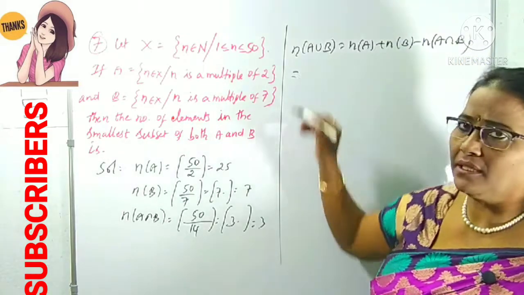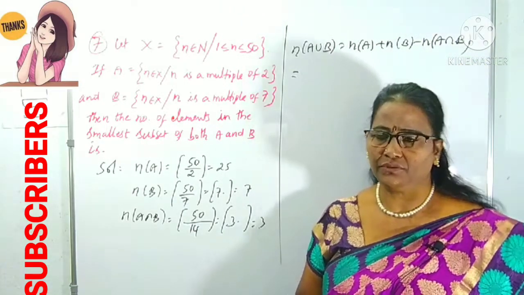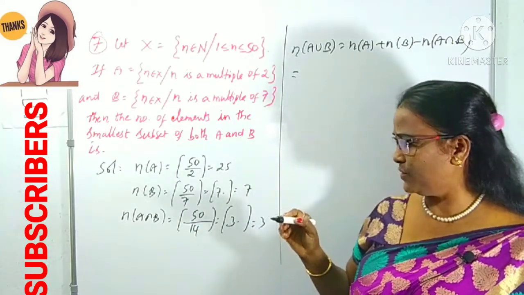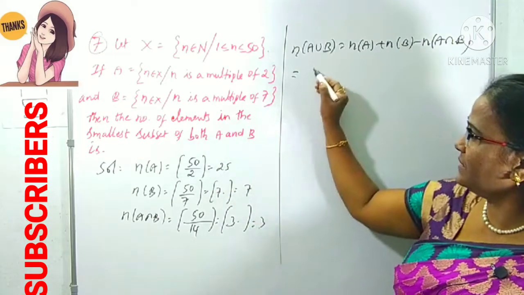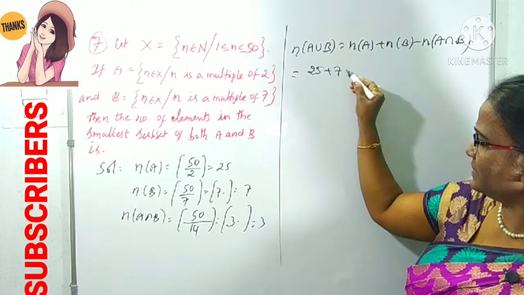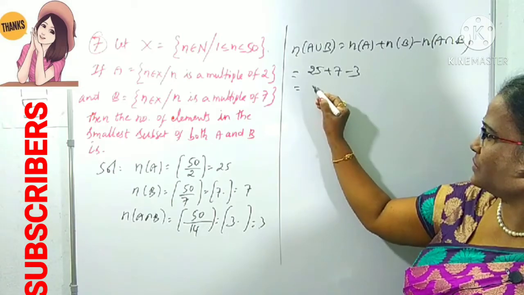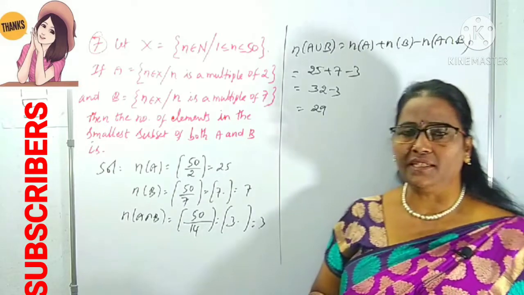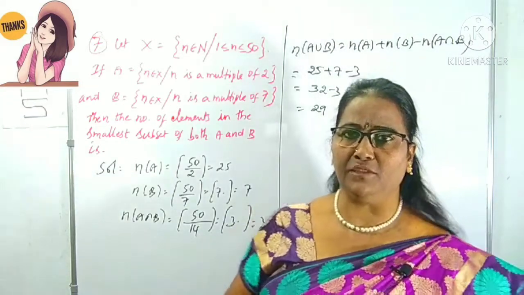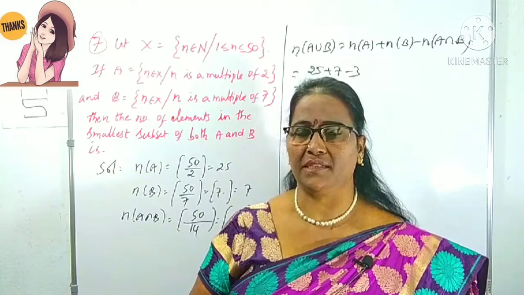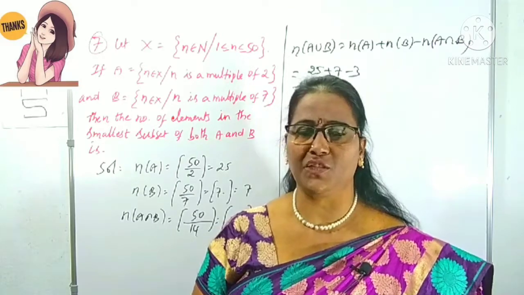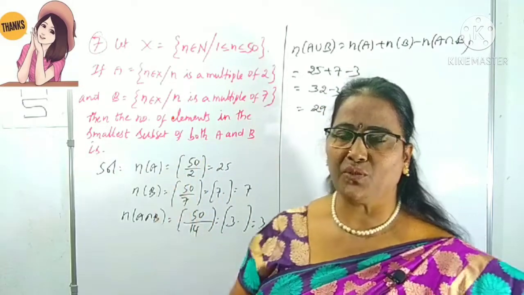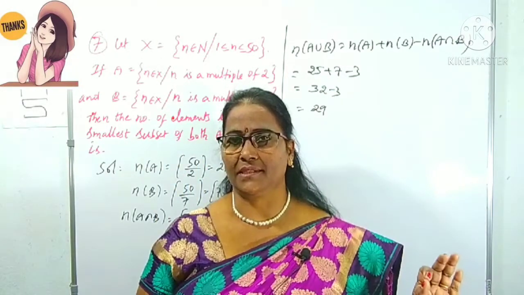This is already given in previous videos. We can watch it. N of A we already know, and from your earlier classes you also know this very well. We can add 25 plus 7 and subtract 3. 25 plus 7 is 32. 32 minus 3 is 29. This is the required result. This is given as a numerical-value based question. You can get the answer as integers, maybe decimals and so on, right? So this is clear. It's a very simple question. You can now understand easily.